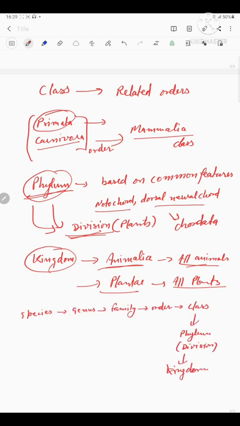In this way, we have a hierarchy of these categories. First of all, the lowermost category, that is the species.